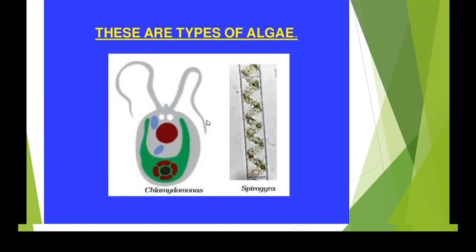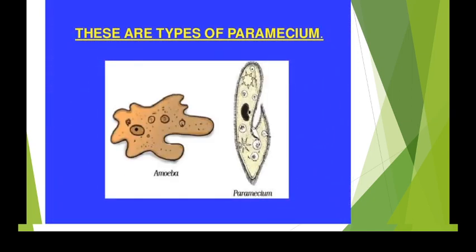Then you may find some types of algae, that is Chlamydomonas or Spirogyra. See, here is the picture. Then you also may find some protozoa like amoeba, and there is paramecium over here. So these are some of the different microorganisms which are found.